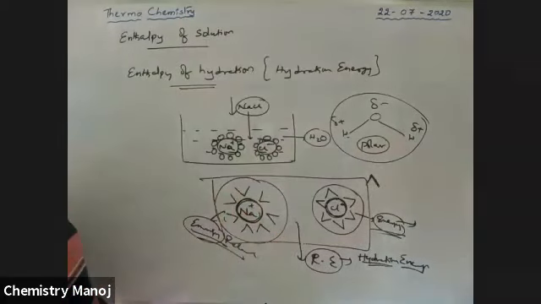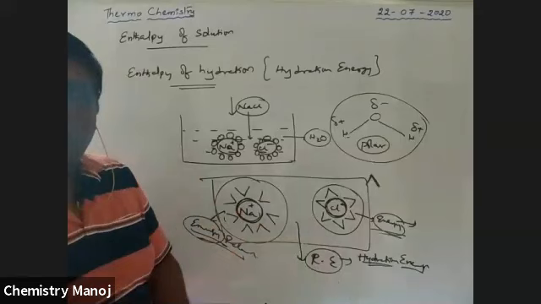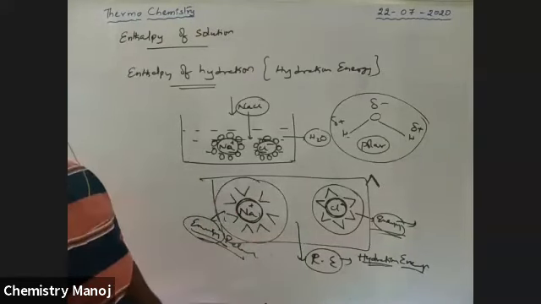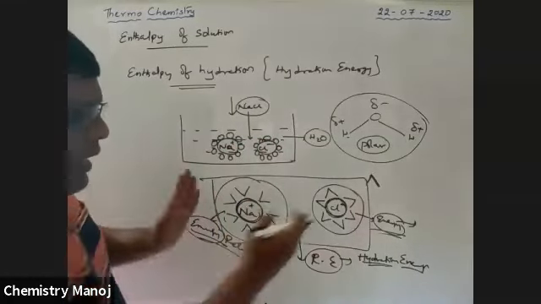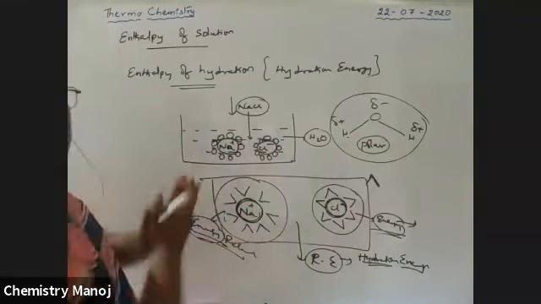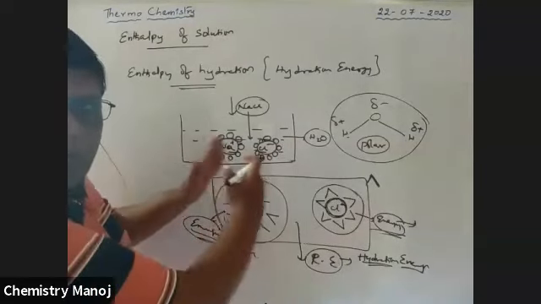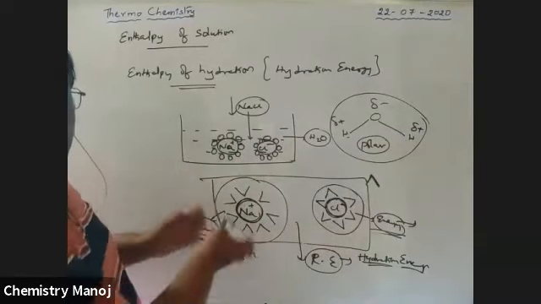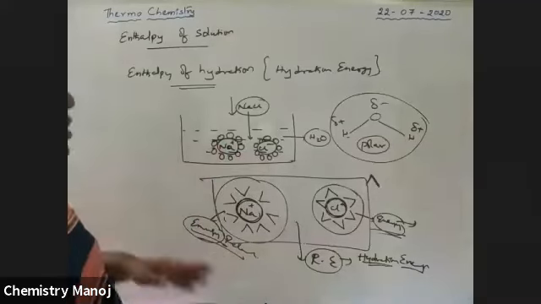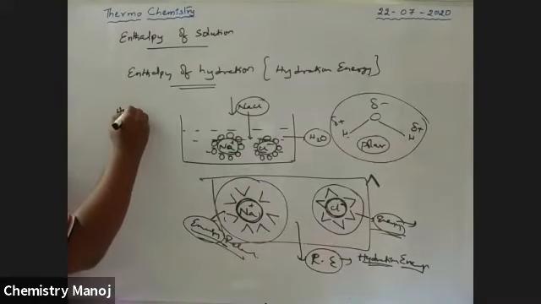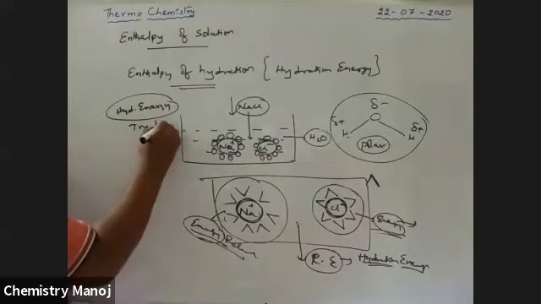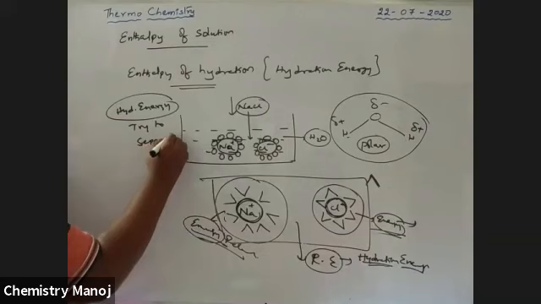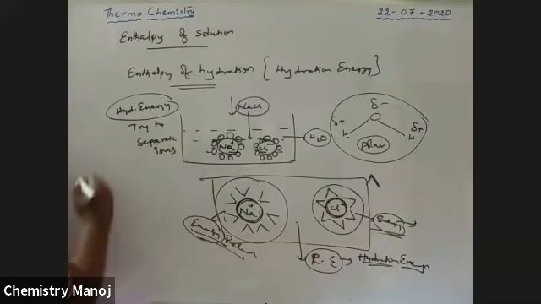The more the attraction, the more energy is released. The less the attraction, the less energy is released. It is possible only if the ions are separated. That means hydration energy tries to separate those ions. The more the hydration energy, the more water molecules around, which means the ions are easy to come out. Therefore, hydration energy tries to separate ions.